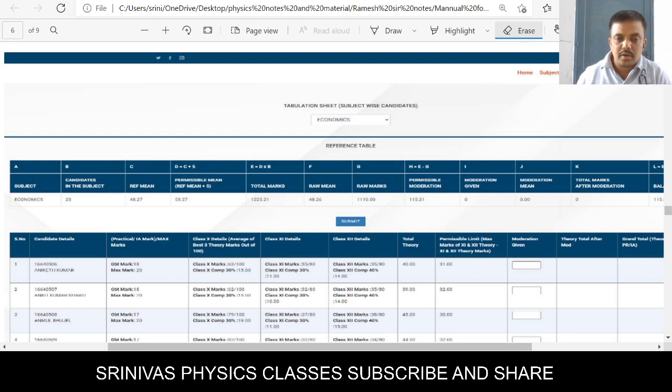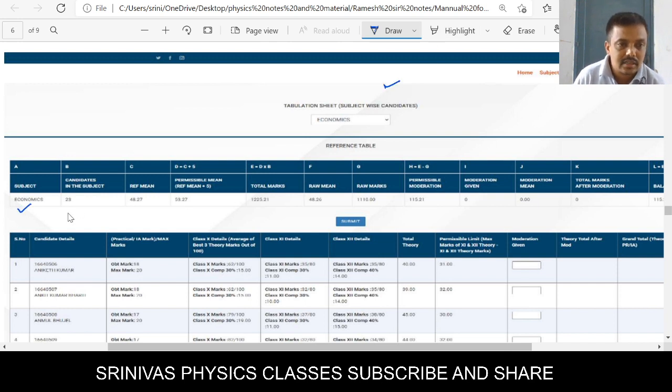Okay, now I am going to explain how to moderate marks of class 11 and 12 to finalize the class 12 theory marks. First of all, you have to log in. After that, we have to go for the subject wise moderation. In the subject wise moderation, you have to select a certain subject, right? For example, in this example, they gave economics as one of the subjects.